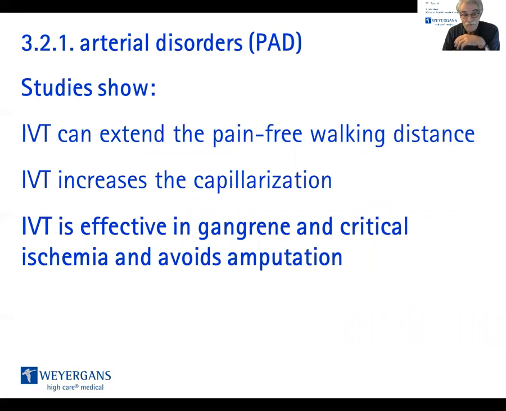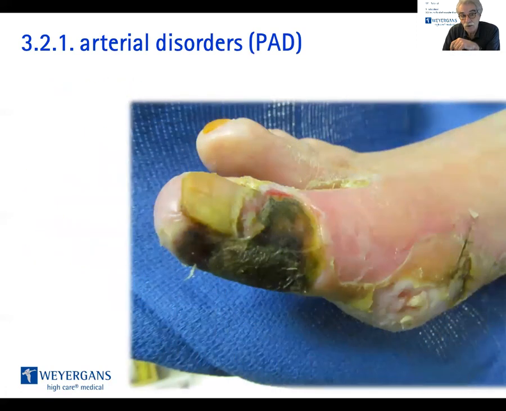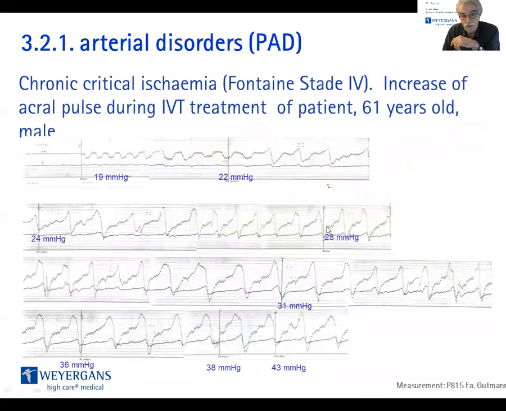IVT is also effective in gangrene and critical ischemia, and it can avoid amputation. Have a look at the gangrene, that's how it looks like. And here is the case. A chronic critical ischemia, Fontaine stage 4, and it shows the increase of the acral pulse during IVT treatment of the patient. The patient is a male and 61 years old.